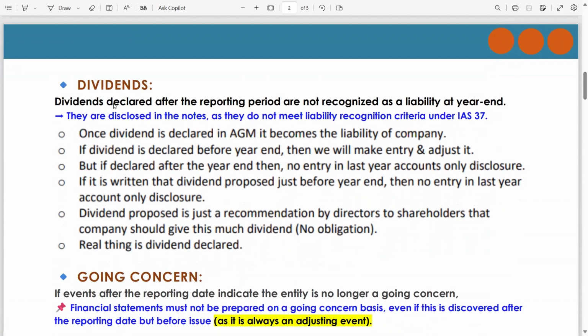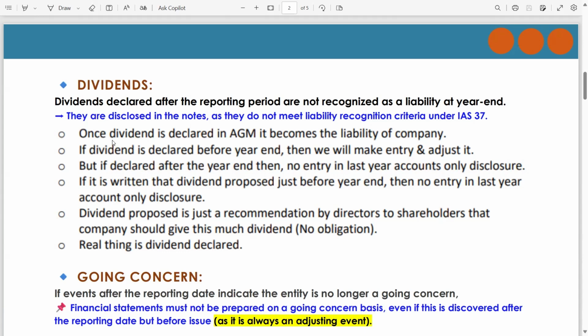Now let's talk about the dividend. Dividends declared after the reporting date are not recognized as a liability at year end. What is the meaning of this line? Now read. They are disclosed in the notes as they do not meet liability recognition criteria under IAS 37. If you have not covered the IAS 37 lecture, I would highly recommend you to watch this lecture because there is a huge difference between the liability and all these things.